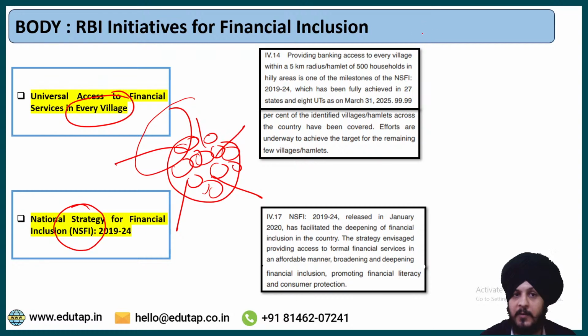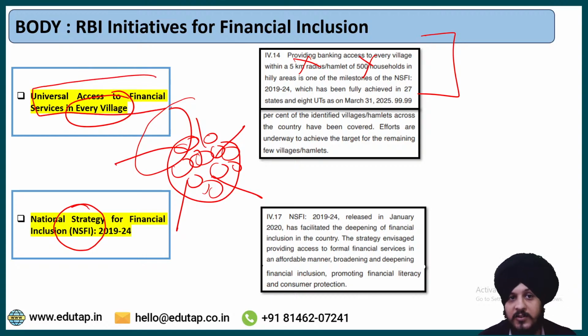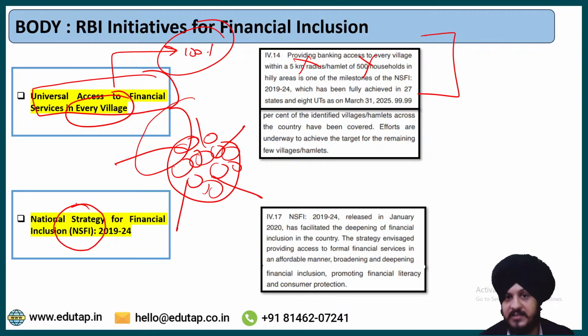Do you have to remember this? The answer is yes. What do you have to remember? क्या आपको ये याद रखना है कि ये 5 किलोमीटर 500 हाउस होल्ड, ये नहीं भी याद रखा तो चलेगा, but you must remember that we have a certain type of target, that universal access to financial services in every village. Just remember this. And you should know that we have 100% achieved this target in 27 states and 8 union territories. That is it. This is all you need to remember, so that you can write it